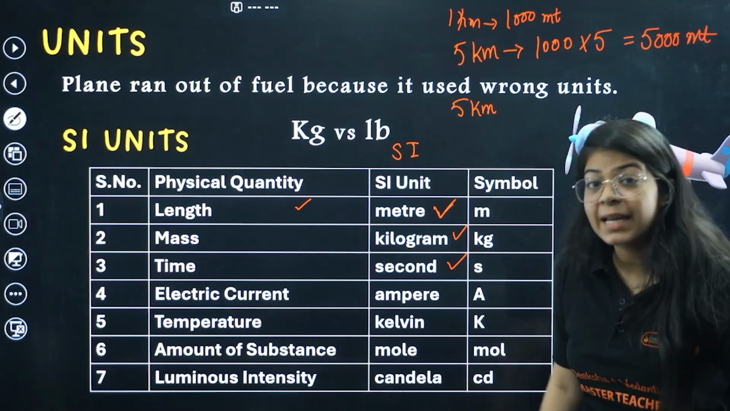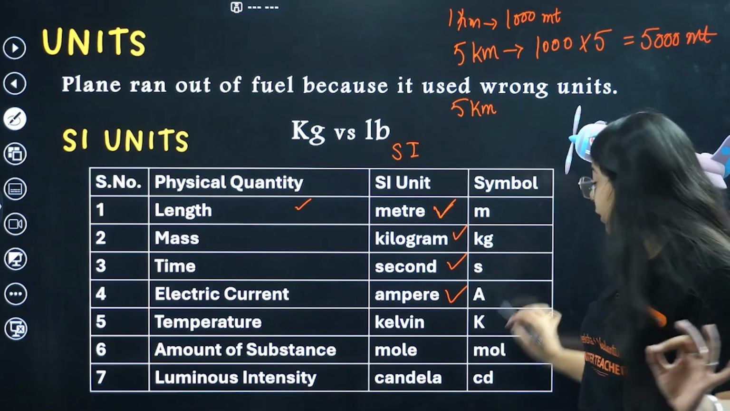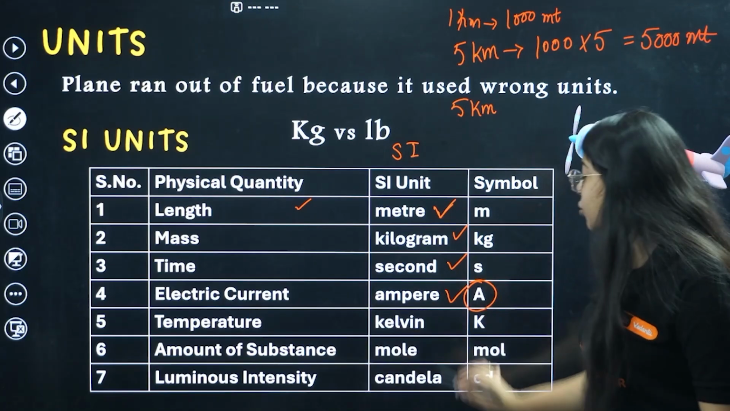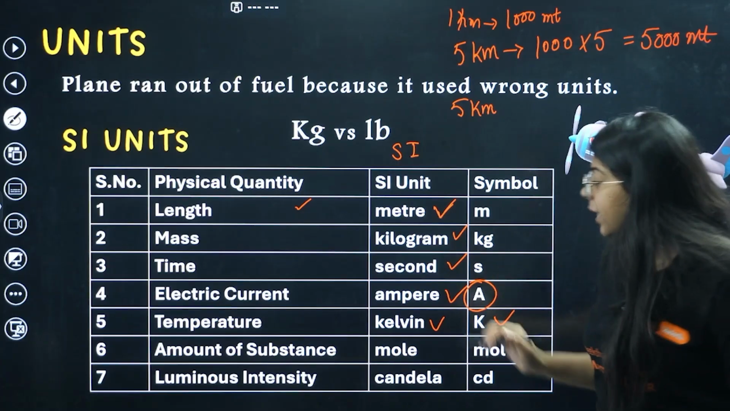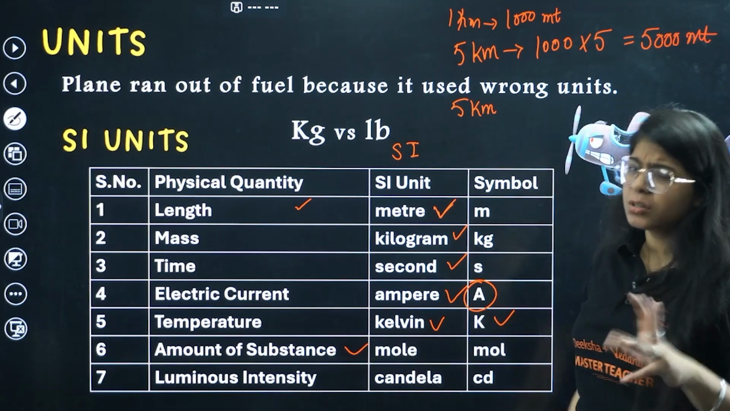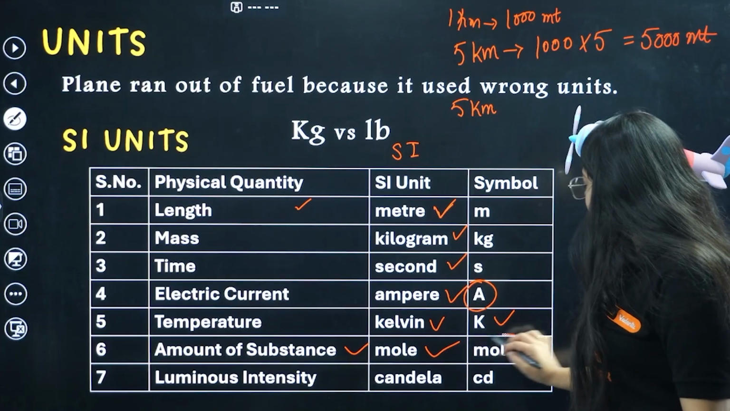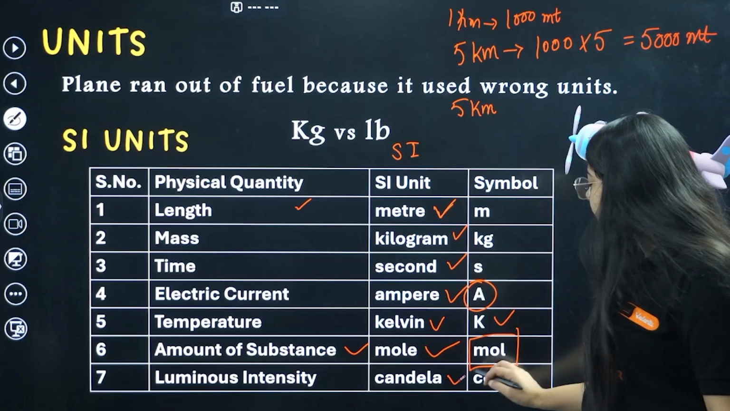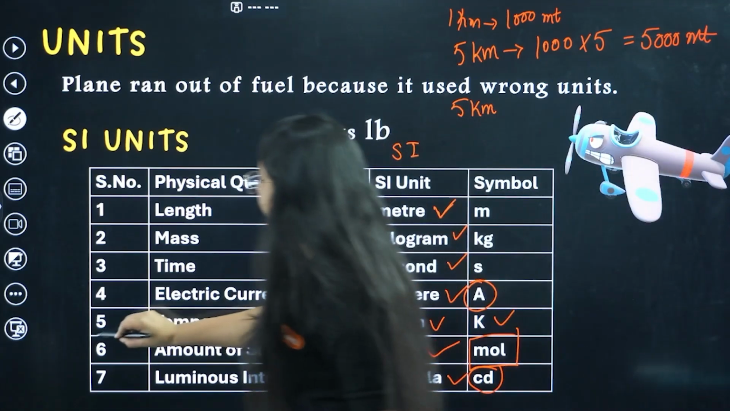Then you will study electric current. For electric current it is ampere, and we denote it by A. Then for temperature, it is Kelvin, denoted by a simple K. Then we have amount of substance, which you'll study very early, that is mole, and we write it as mol. And luminous intensity, that is candela, written as cd. So mostly you have to remember till the fifth.